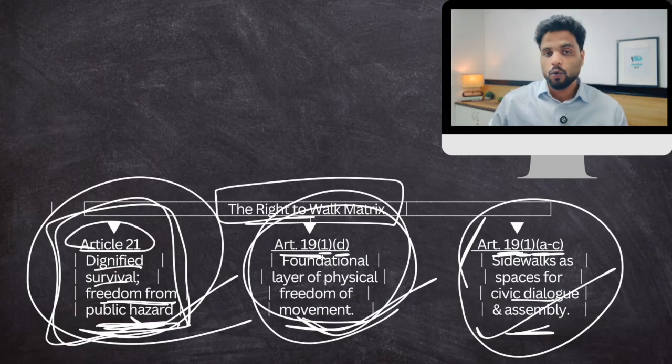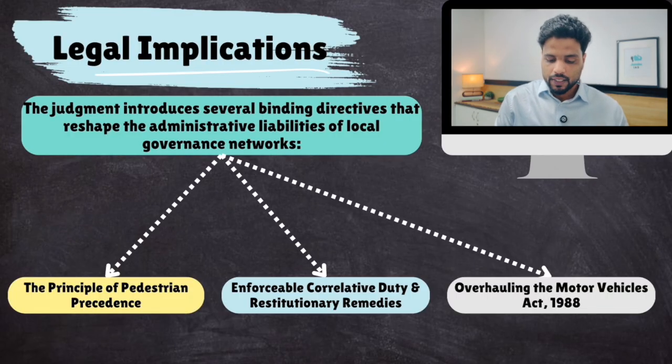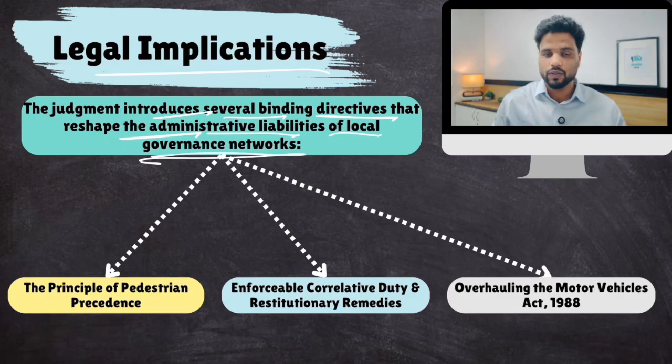Now, whatever the Supreme Court has said, there are legal implications to that as well. Now, what are those legal implications? The judgment introduces several binding directives that reshape administrative liabilities of local governance networks. Now, because right to walk is a fundamental right now, there are three major consequences.